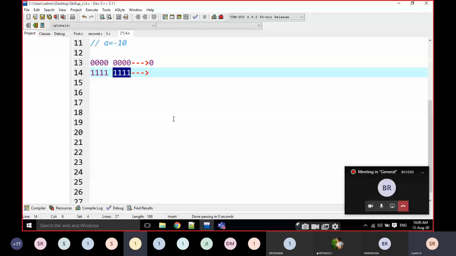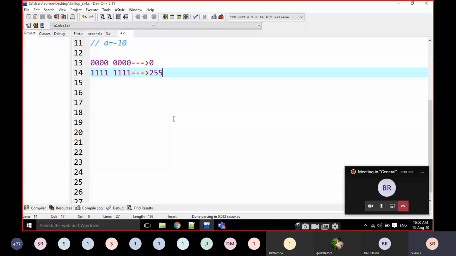What is this value? 256. No, it is 255. Okay, it is 255. Why?